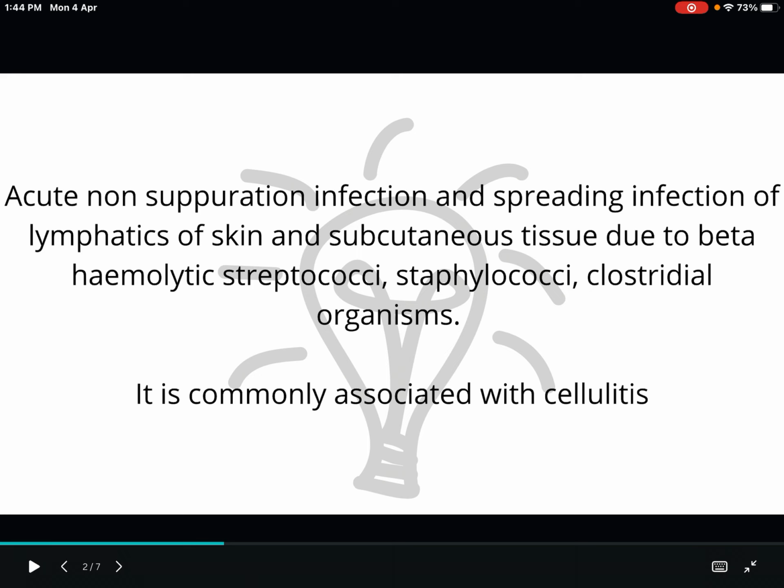So, it is an acute non-suppurative infection. It is a spreading type of infection of lymphatics of skin and subcutaneous tissue, and it is due to beta hemolytic streptococci, staphylococci, and clostridial organisms. And it is also commonly associated with cellulitis. So, these are the 4 points in the introduction section.